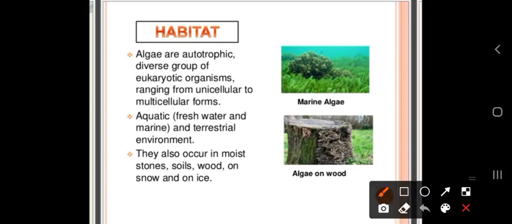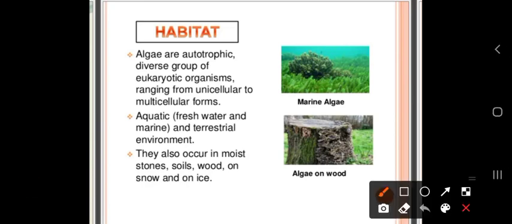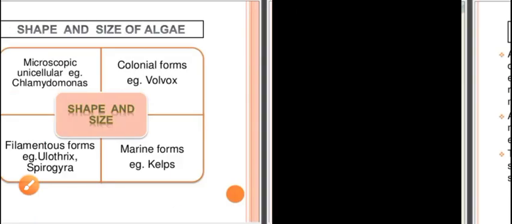So today we will study about algae. Algae is a diverse group of organisms that are autotrophic, and it ranges from unicellular to multicellular organisms, from very simple structure to a complex structure. The habitat of algae is mainly the aquatic ecosystem, but it may also be found in moist conditions on stones, in the soil, on wood, or in harsh conditions like snow and on ice.